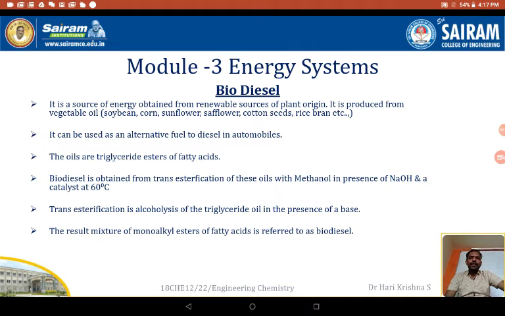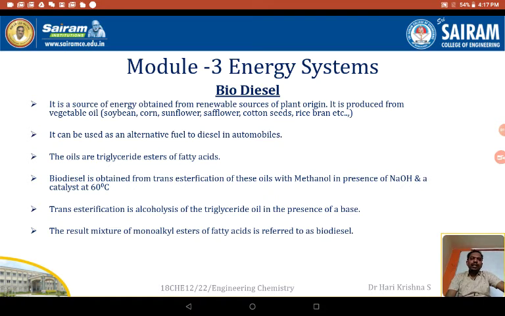in brief. So biodiesel or biofuel is obtained from cottonseed. It is a renewable source of energy. It is mainly obtained from cottonseed oil, jatropha seed or castor seed, sunflower seed, rapeseed oils. All these oils mainly contain triglycerides. So this biodiesel can be used as an alternate fuel for diesel in automobiles.